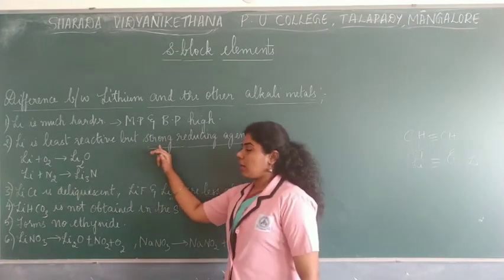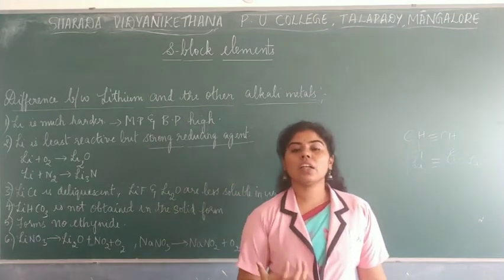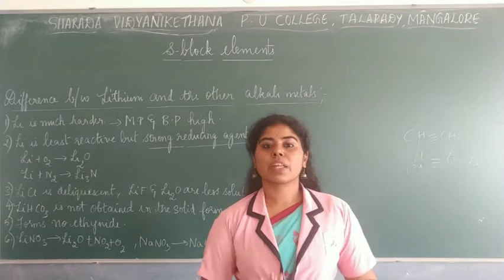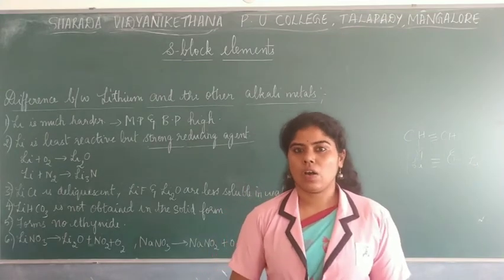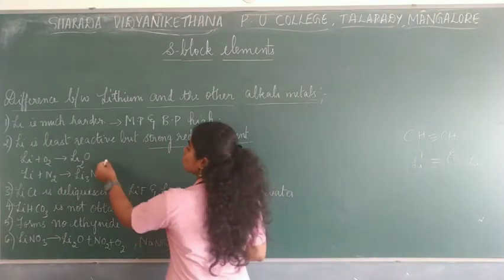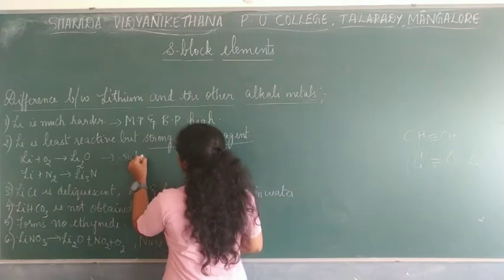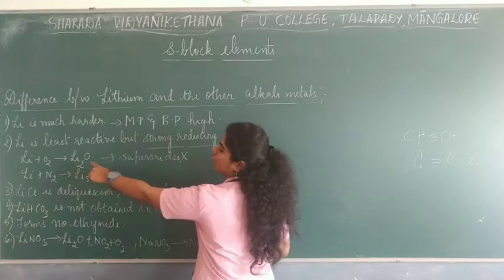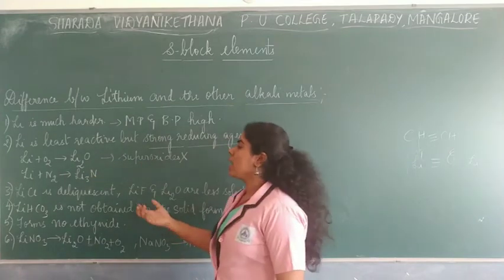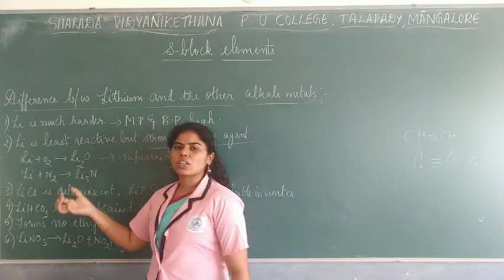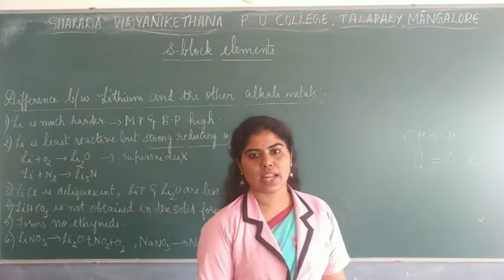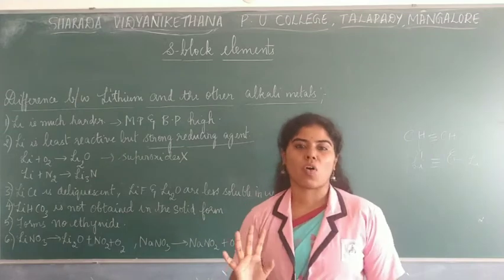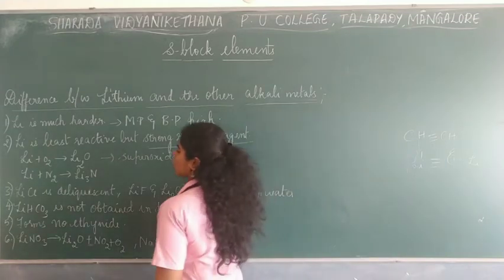Okay, but you also know that whenever lithium is kept open in air, it can form its oxide. Okay, but they do not form superoxides. Superoxides are not formed by lithium. Instead they form monoxides. Okay, so they form its own oxide, or some amount of peroxide can be formed, but the most stable state, that is superoxides, cannot be formed by lithium. That is one of the things to be remembered.